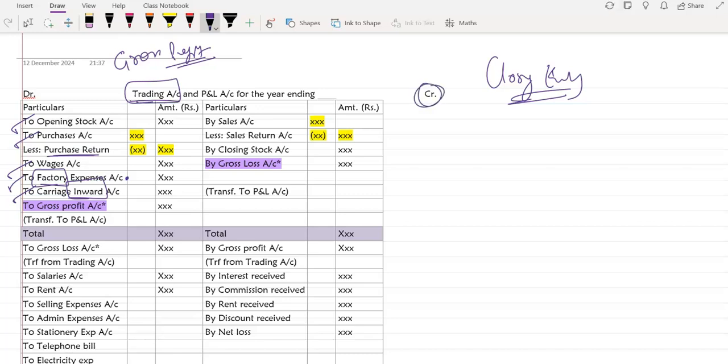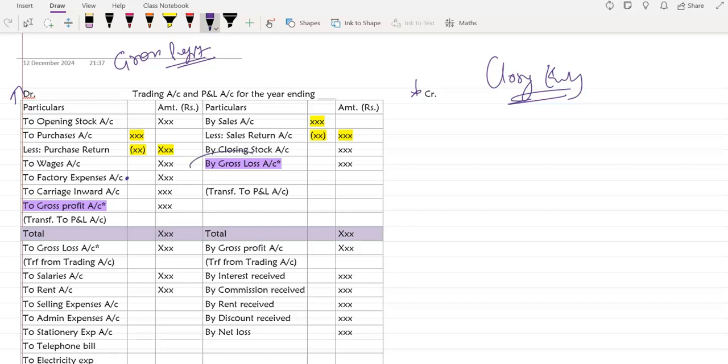On the credit side, we always have fixed items. Sales account, less the sales return. Then if we have closing stock, obviously we'll have the closing stock, whatever is the value of closing stock, market value or cost, whichever is lower. That will be taken here. And then we have to see, as in our ledger account, if the debit side is higher and the credit side is lower, then a loss will come.